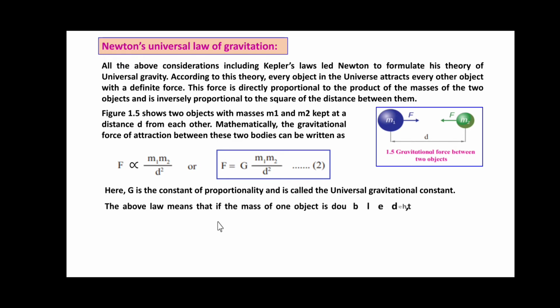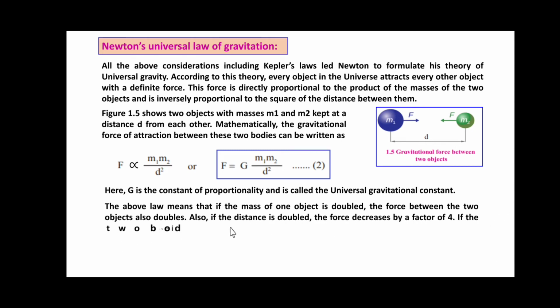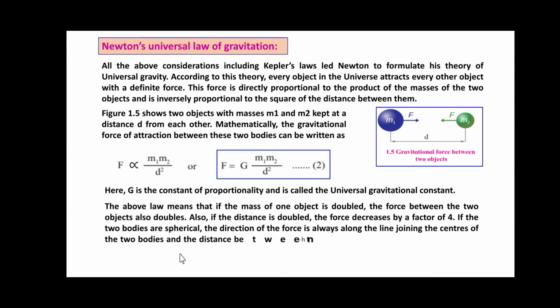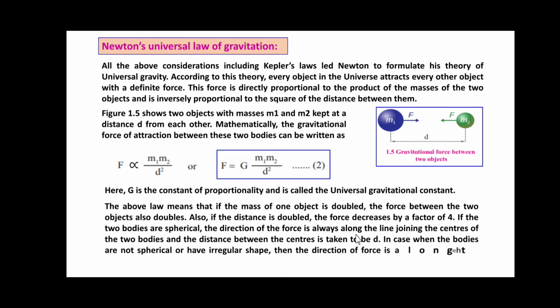So the above law means that if the mass of one object is doubled, the force between the two objects also doubles. Also, if the distance is doubled, the force decreases by a factor of 4. If the two bodies are spherical, the direction of the force is always along the line joining the centers of the two bodies, and the distance between the centers is taken to be d. In case the bodies are not spherical or have irregular shape, then the direction of force is along the line joining their centers of mass, and d is taken to be the distance between the two centers of mass.